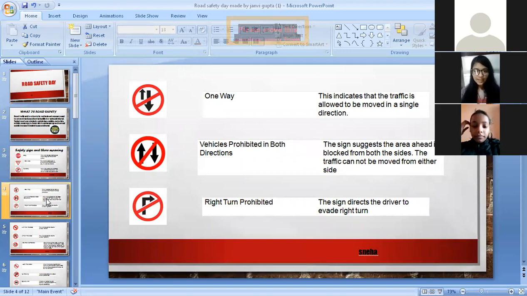The one-way sign means traffic is allowed to move in a single direction. Vehicles prohibited in both directions represents that the area ahead is blocked from both sides, so traffic cannot move from either side. The right turn prohibited sign directs the driver to avoid a right turn.